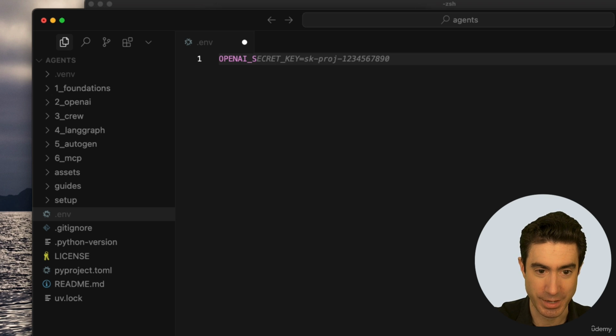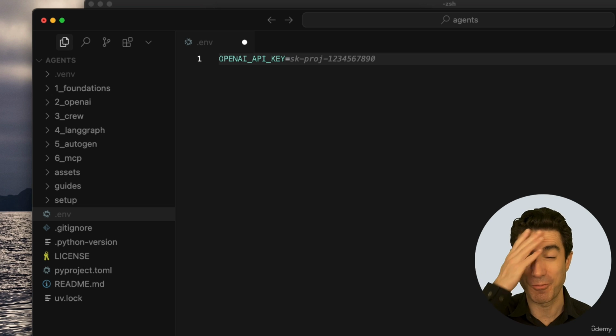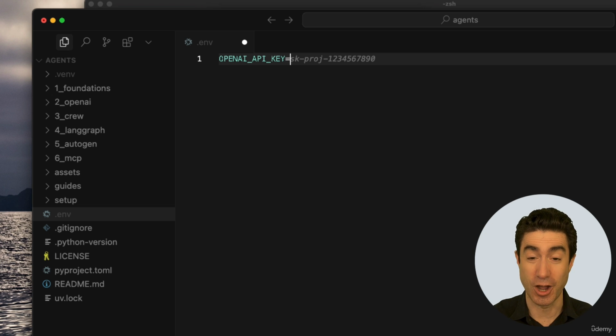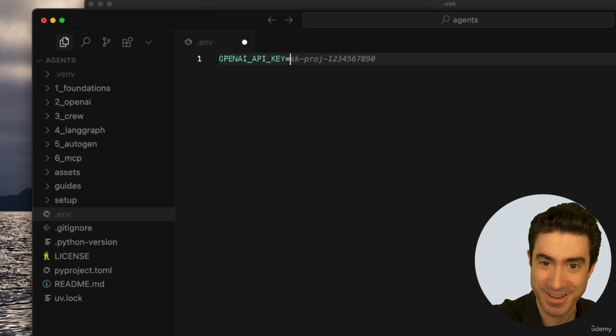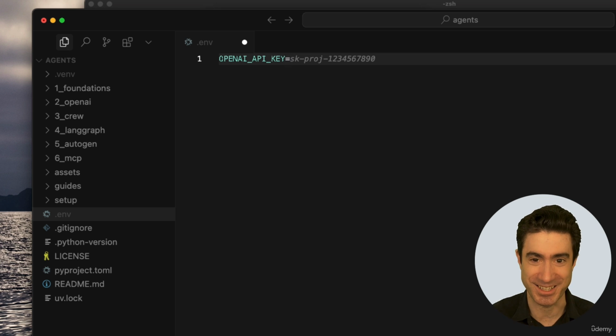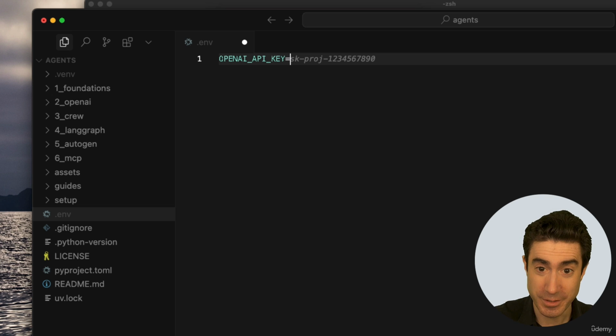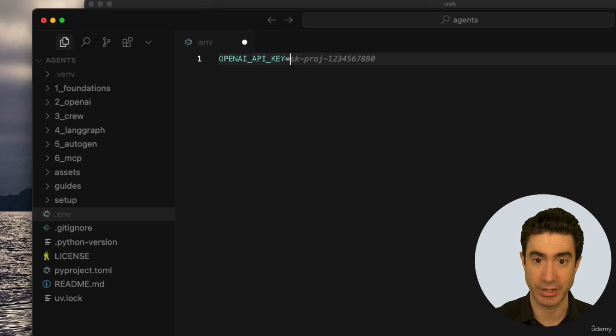I am going to type OPENAI_API_KEY equals, no quote marks, no spaces before or after. One common mistake is that sometimes people say open API key or open AI key, but it's not that. It's OPENAI_API_KEY, and it's got to be exactly this. I think this is one of the only things in this course where every letter needs to be right. So be careful. This is like 90% of the reason that people are frustrated in environment setup, this very file.